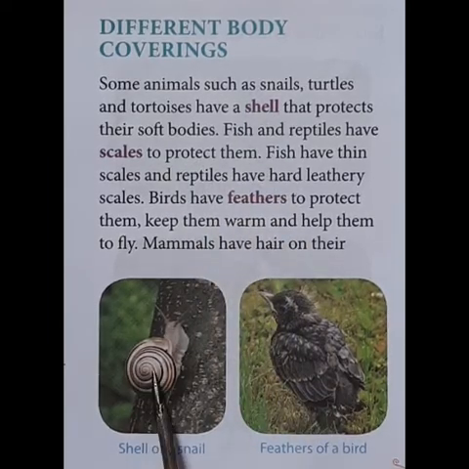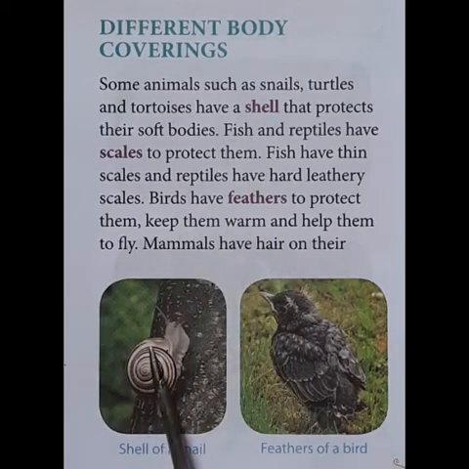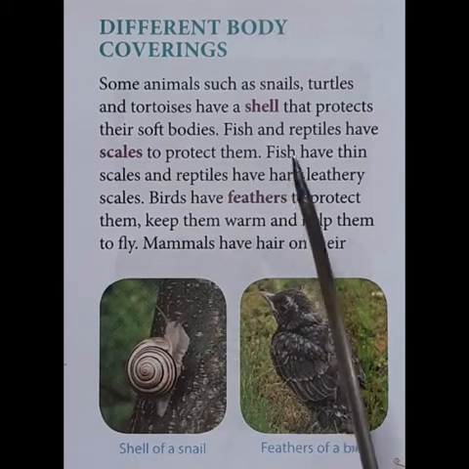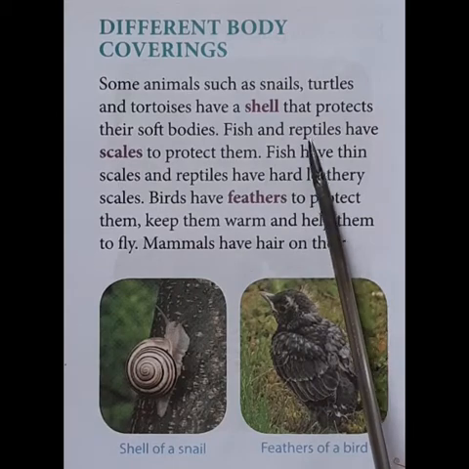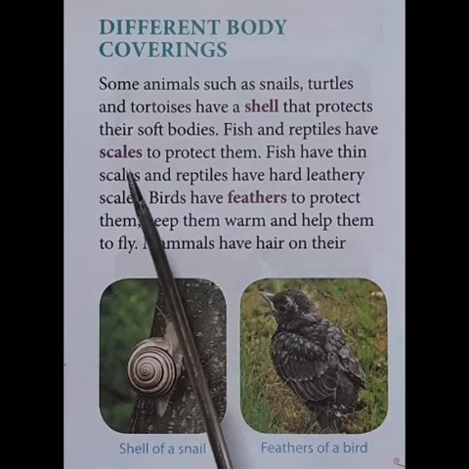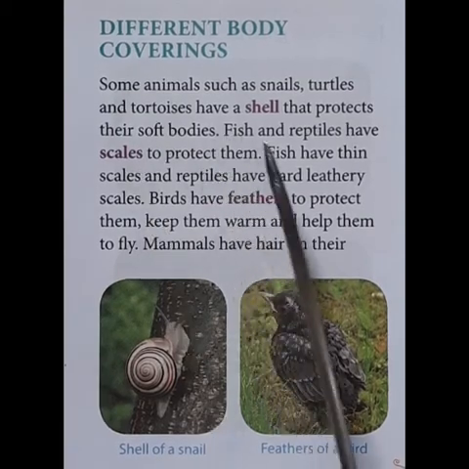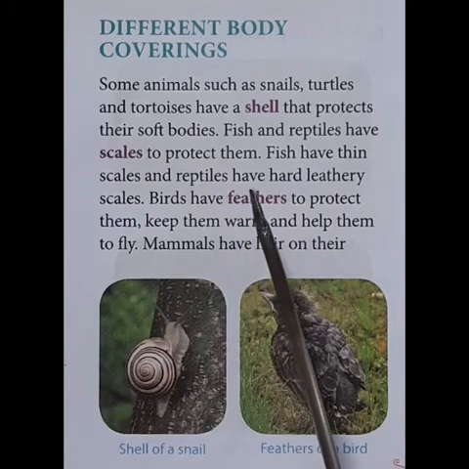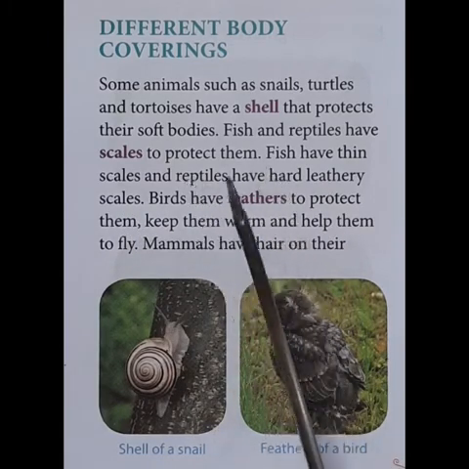You might have seen the snail or the turtles and tortoise. So these have shells on their body in order to protect their soft bodies. The fish and the reptiles have scales on their body to protect them. The reptiles like snakes have hard leathery scales, whereas fish have thin scales.